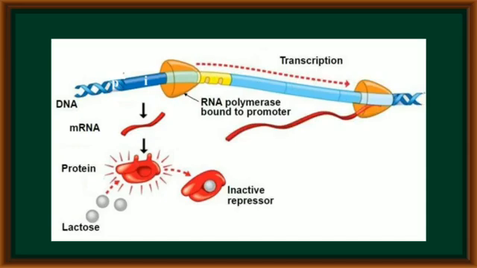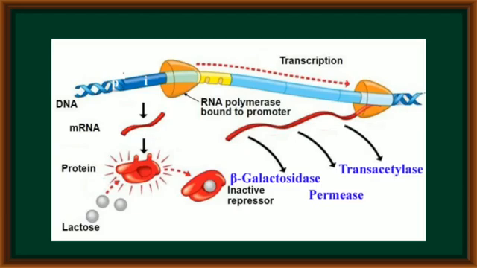to produce mRNA molecules. The mRNA produced from the Z gene produces beta galactosidase enzyme. The mRNA produced from the Y gene produces permease enzyme. The mRNA produced from the A gene produces trans-acetylase enzyme.